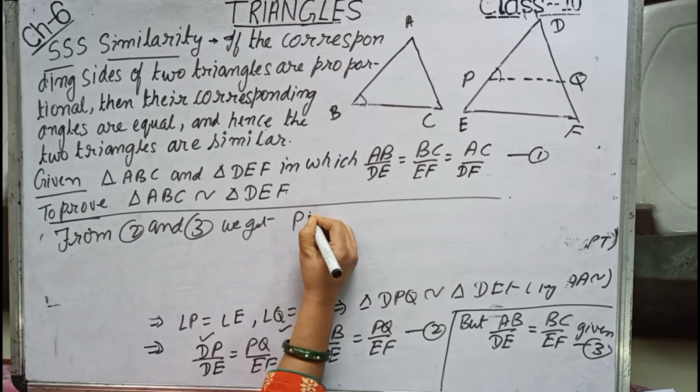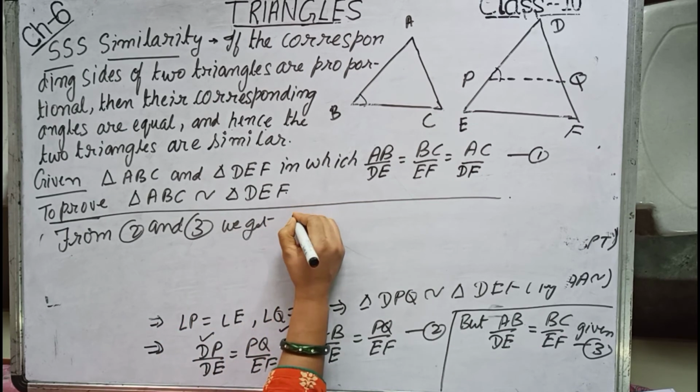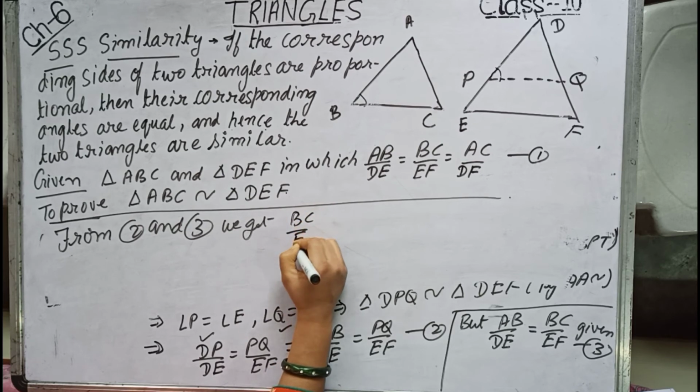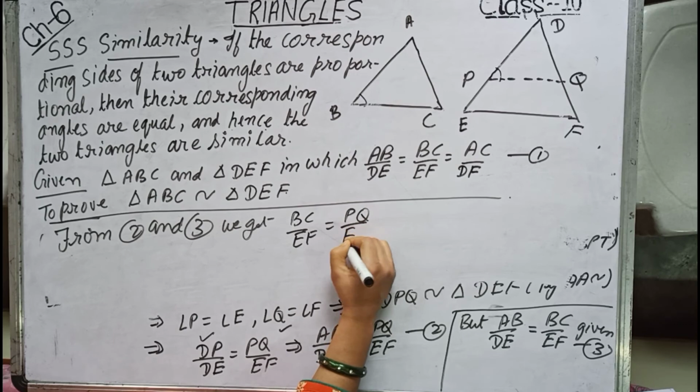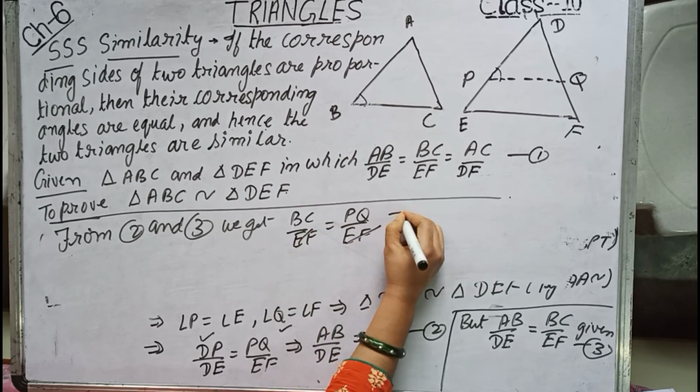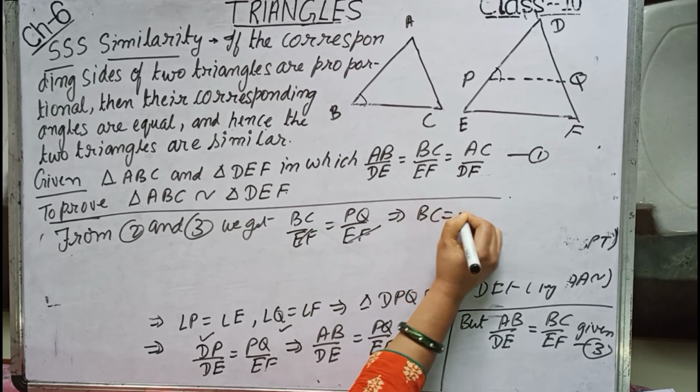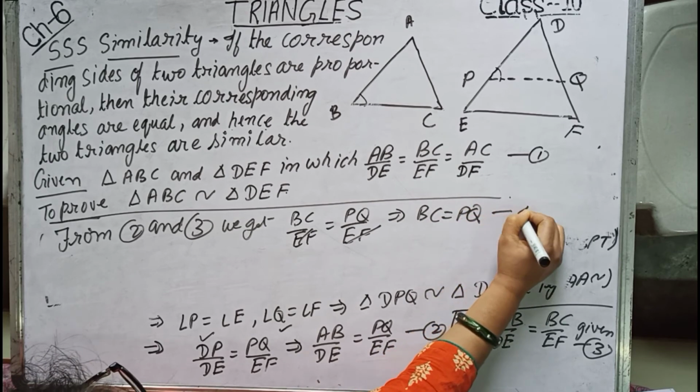So BC by EF equals PQ by EF, implies BC equals PQ.